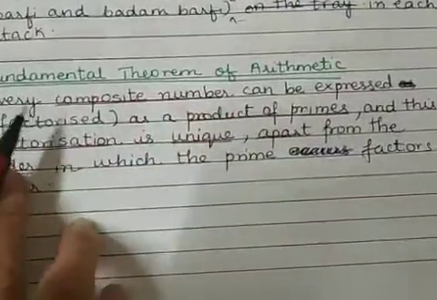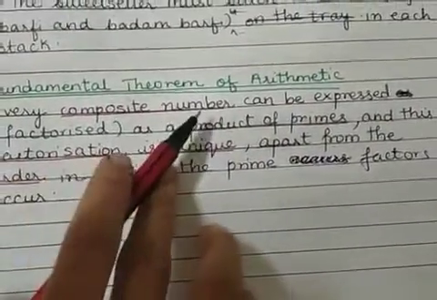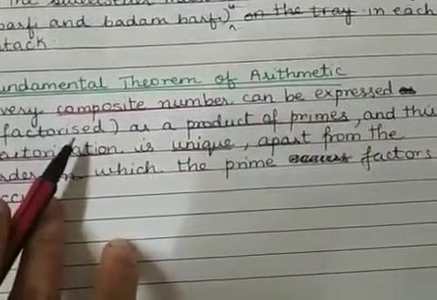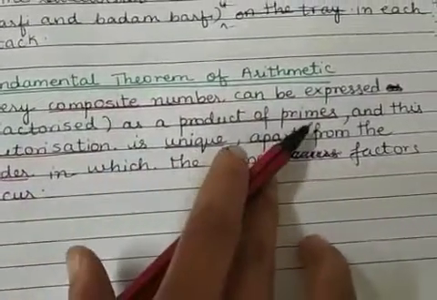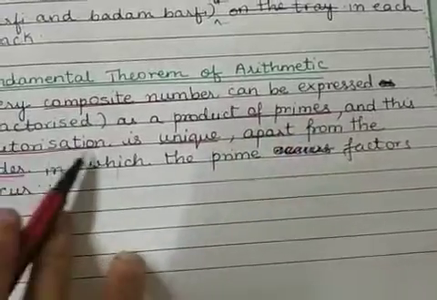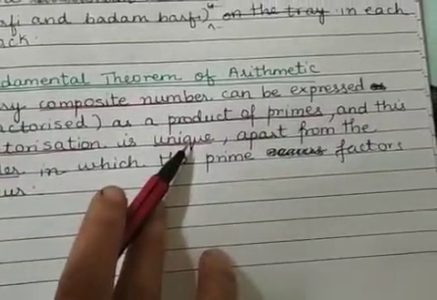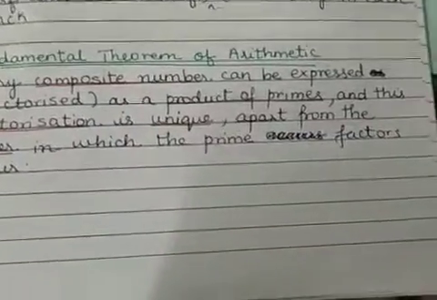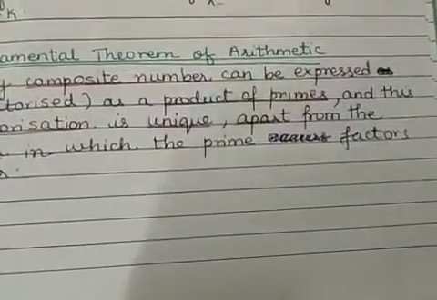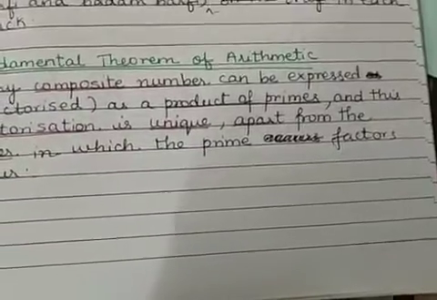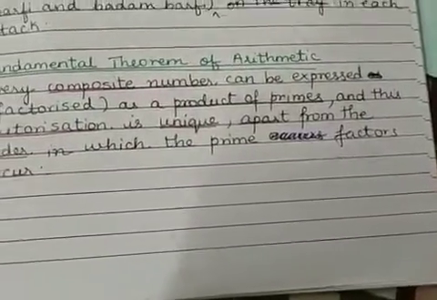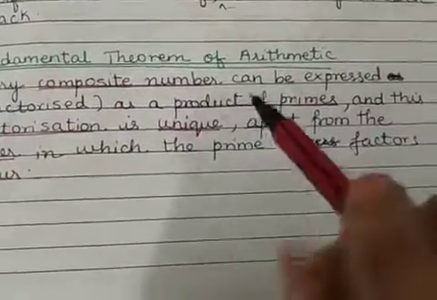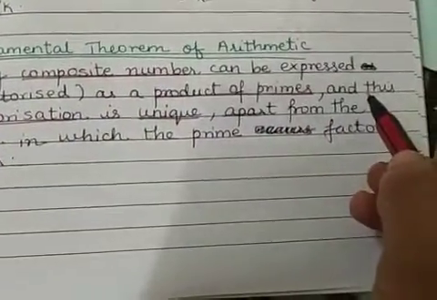It says that every composite number can be expressed, in other words factorized, as a product of primes, and this factorization is unique apart from the order in which the prime factors occur. So the fundamental theorem of arithmetic says that every composite number can be expressed in terms of a product of prime numbers.